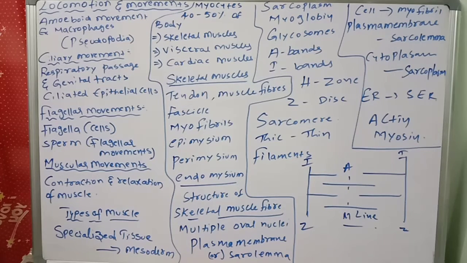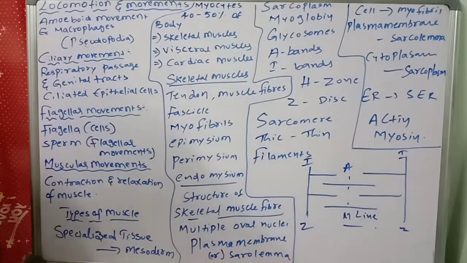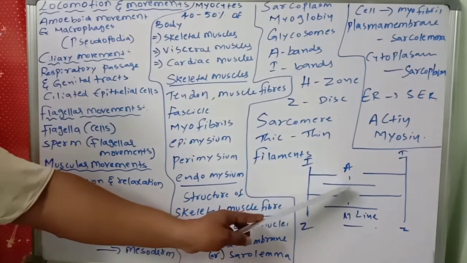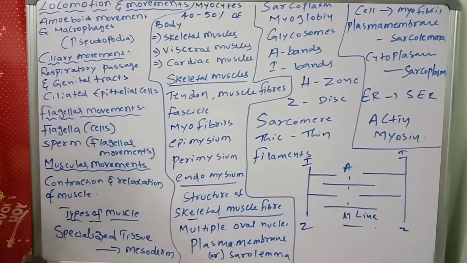Two successive Z discs, in the middle the A band with half I band at each end. So I band, A band, I band, the total structure is called the sarcomere. Here thin filament, thick filament, thin filament, thick filament, like that the arrangement is called the sarcomere.